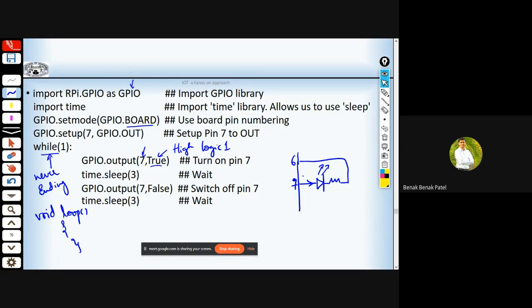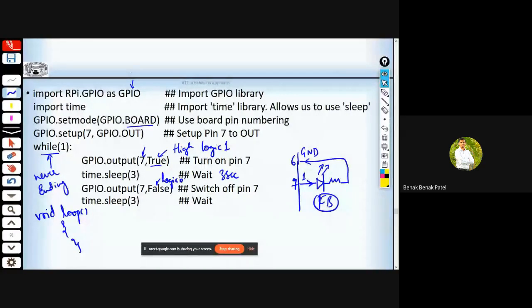And if I make this as 1, this LED gets forward biased. This LED will get forward biased, leading to some emission, and current will flow all the way to the ground. And this remains in glow state for 3 seconds. So here the argument that I'm passing is 3. So we are trying to wait for 3 seconds, followed by which we change its state back to logic low by using the argument false.